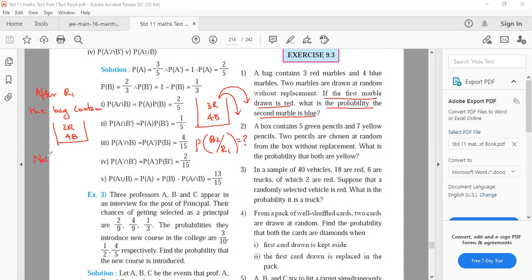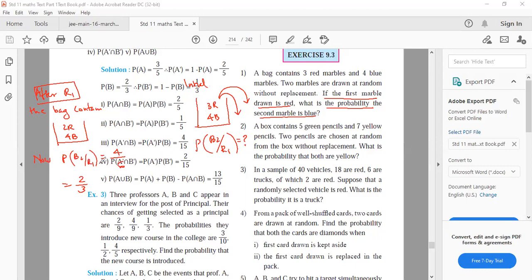Now, probability of B2 given R1 is equal to, how many blue are there? 4. How many in total? 6. So 2 by 3. Did you understand? First you have drawn, this is initial. Initially bag had this. After R1, the bag contains this much. Now you can calculate probability of B2 given R1.